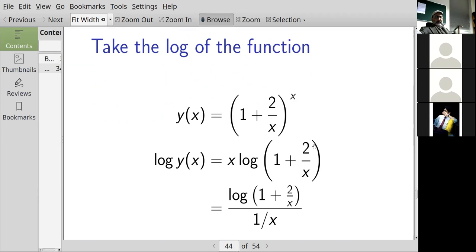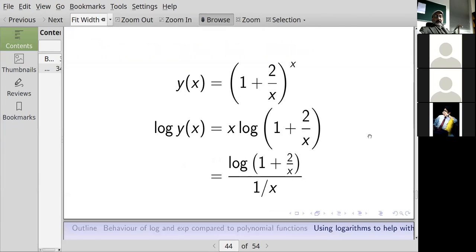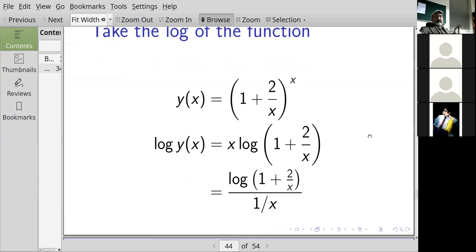So now you've got a function of x times a function of x, rather than a function of x to the power of a function of x. So the logarithm of y is x times the logarithm of 1 plus 2 over x. If I wanted to use L'Hopital's, I have to write that as a quotient of functions. So I'll write that as the logarithm of 1 plus 2 over x, divided by 1 over x. Okay.